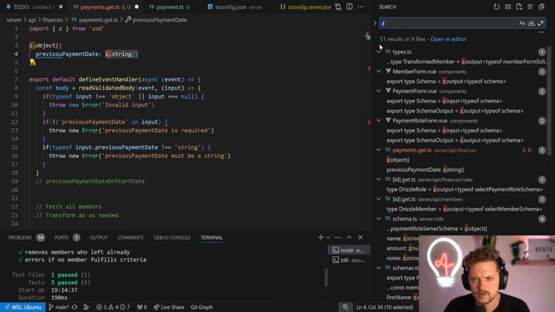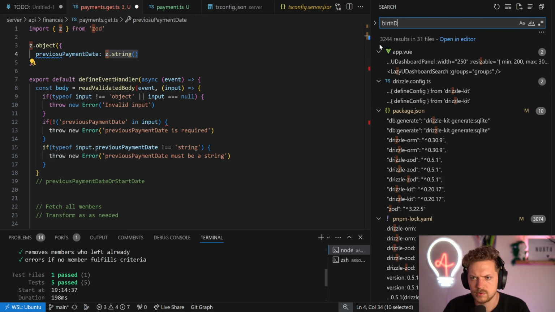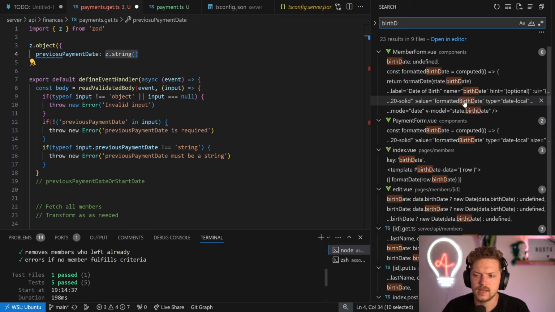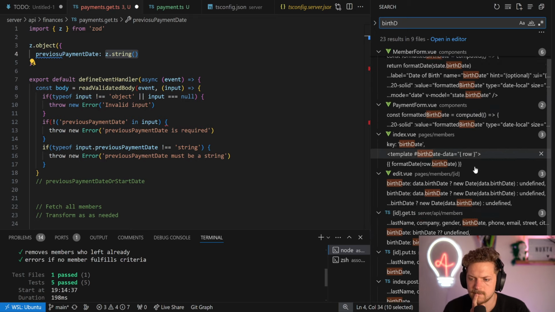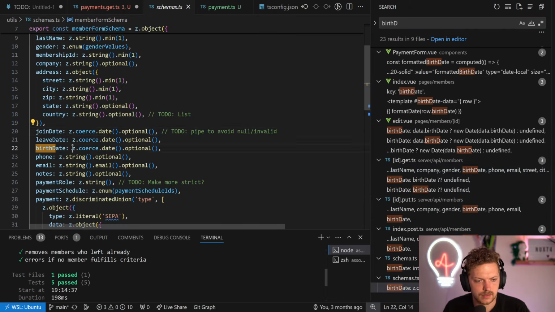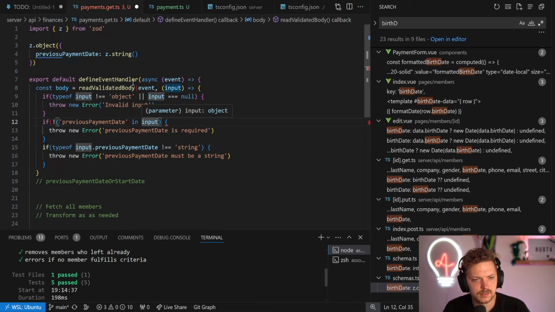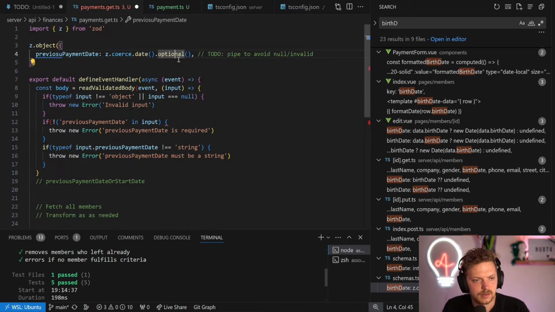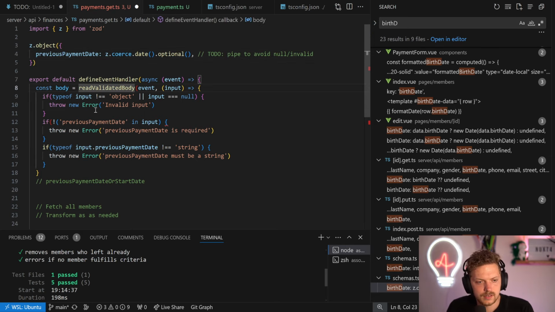What's with birth date, for example? We had it definitely in a schema. Maybe we didn't check it that much because it's here. Oh, zero course date. Yeah, exactly. But we need to pipe it and to check because it shouldn't be null. Yeah, there's that part. Okay. So we should definitely do that.